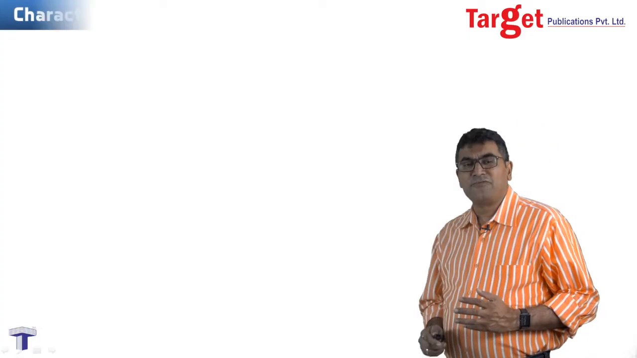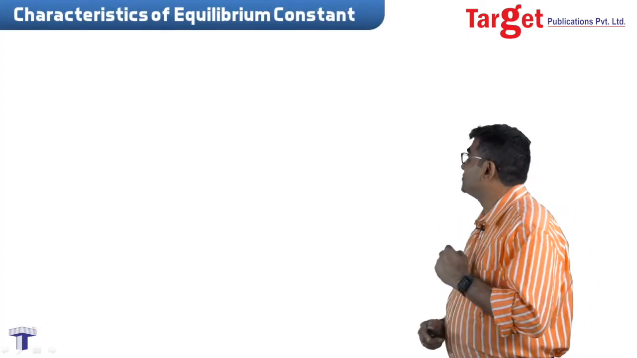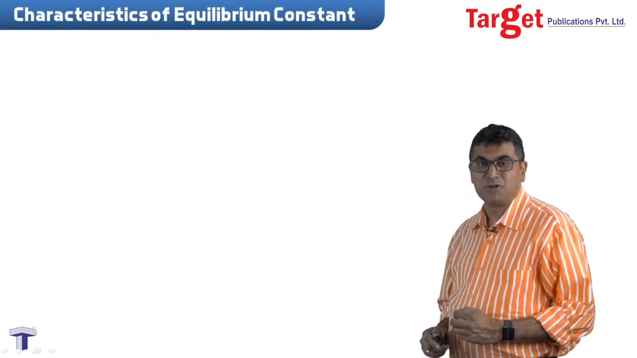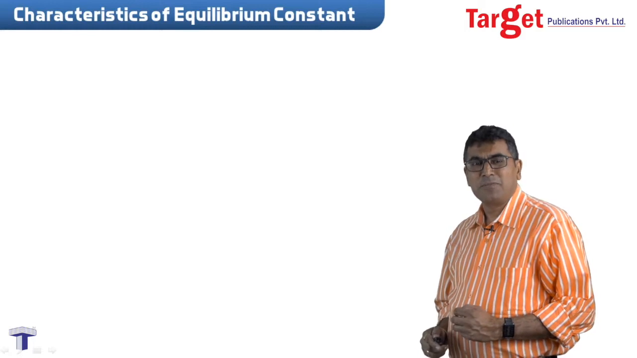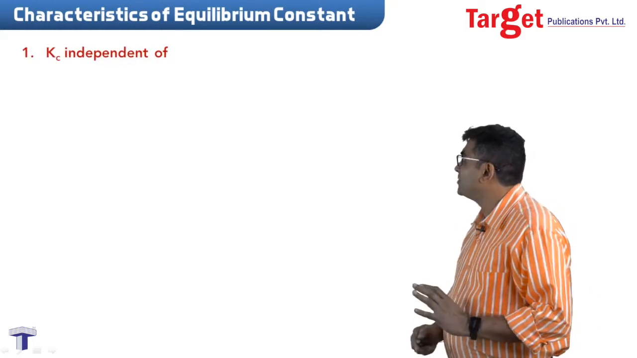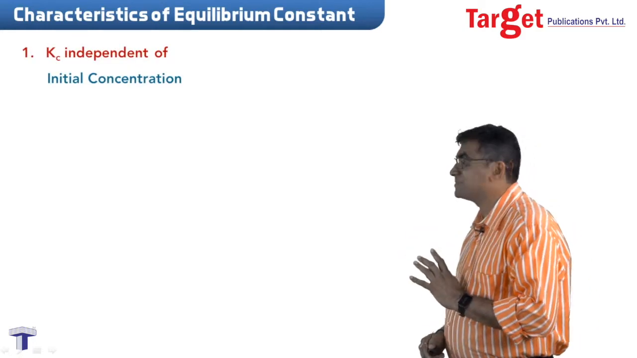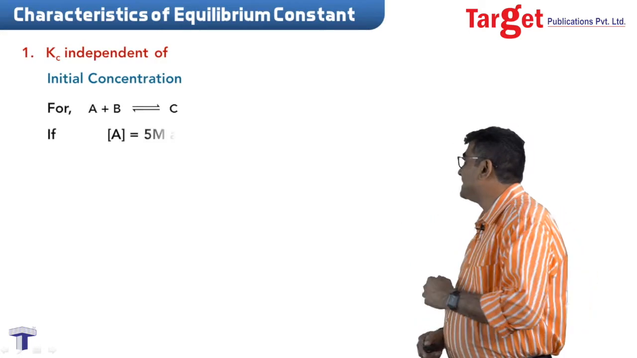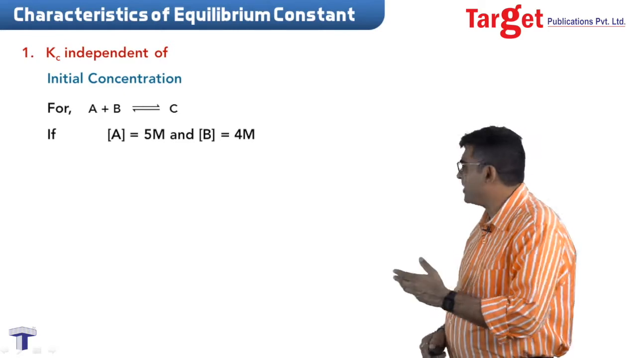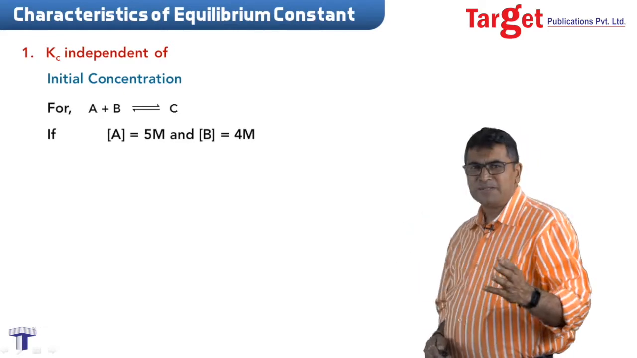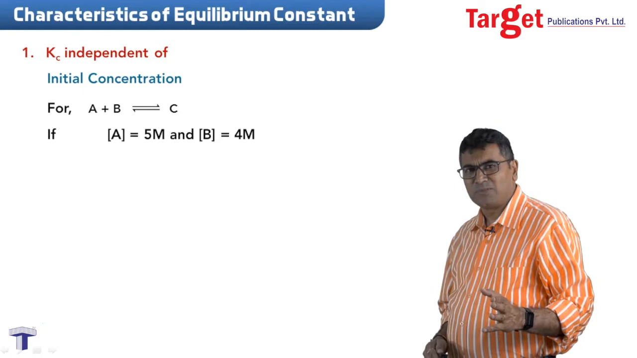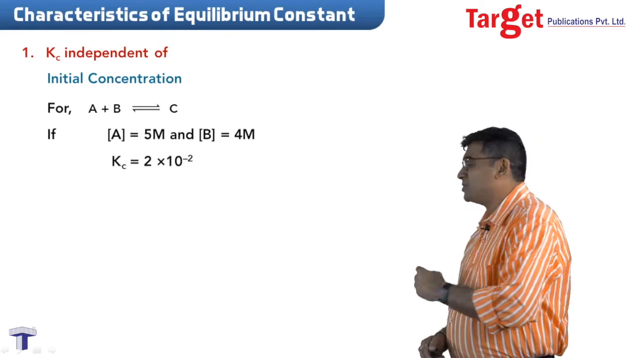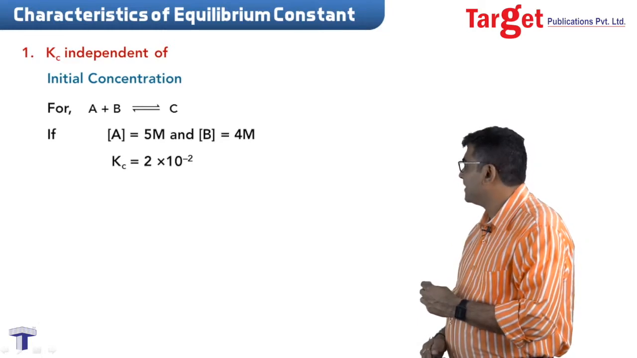Let us now look at the features of equilibrium constant. Having finished off with the features of equilibrium, let's move our topic further to equilibrium constant. Equilibrium constant Kc has nothing to do with initial concentration. Now what do you really mean by this? Suppose for a reaction A plus B giving C, concentration of A and B are 5 molar and 4 molar. This is a random selection. This is not some kind of established truth. Kc, suppose it is 2 into 10 raised to minus 2 at that particular time, right?